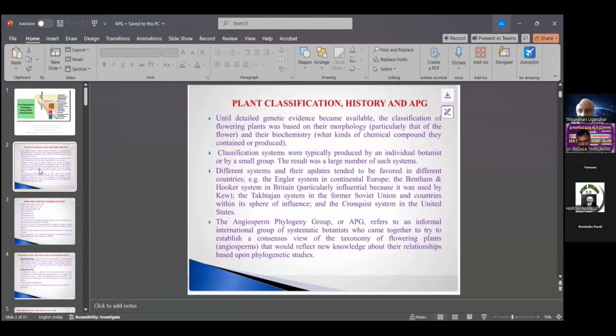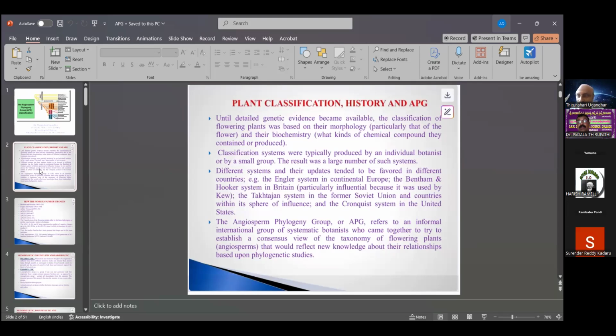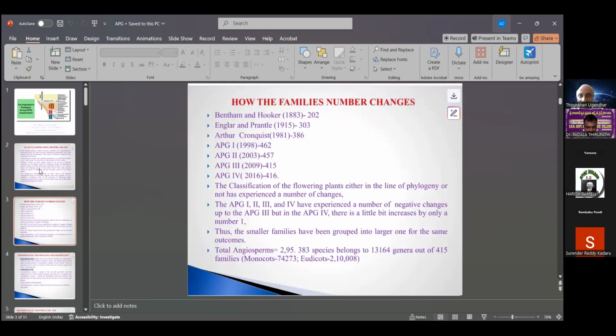These classification systems were typically produced by individual botanists or small groups. The Angiosperm Phylogeny Group refers to an informal international group of systematic botanists who came together to establish a consensus view of the taxonomy of flowering plants.